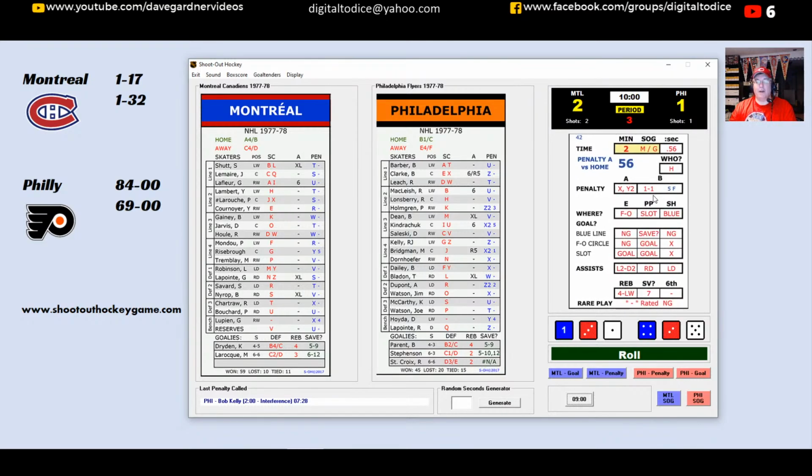We got a fighting major here, but there's no 1 on the Canadians. So, again, more pushing and shoving. Flyers looking to goad somebody into a fight, and they didn't get it, so we play on. So we're halfway through the third period. Canadians clinging to that 2-1 lead. 2 minutes off the clock here in Philadelphia.